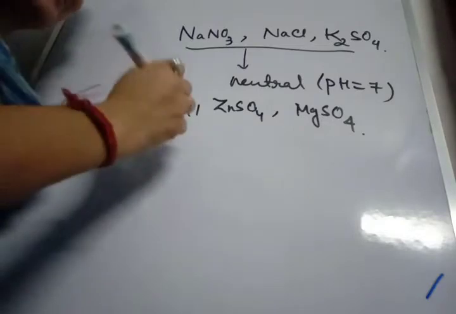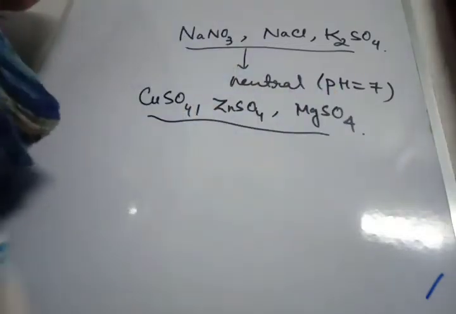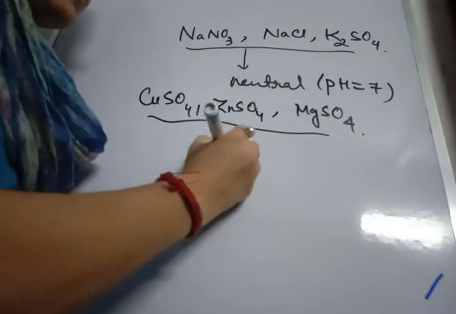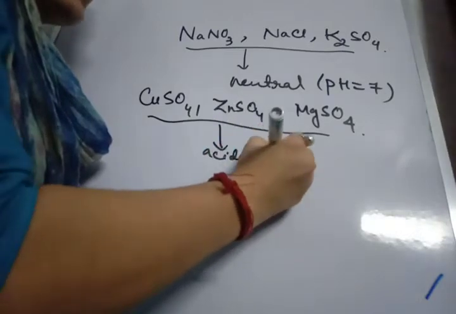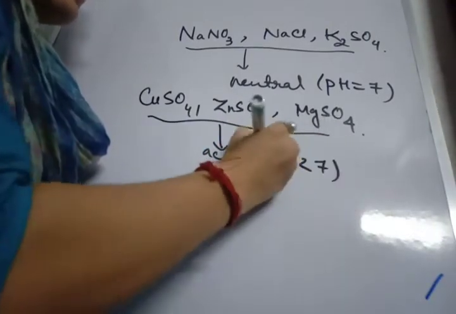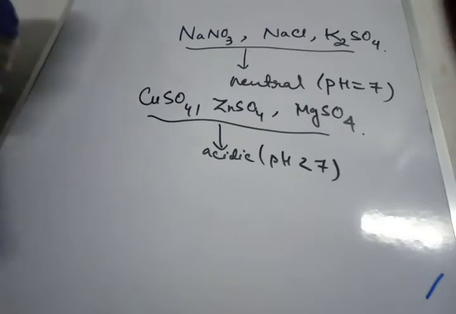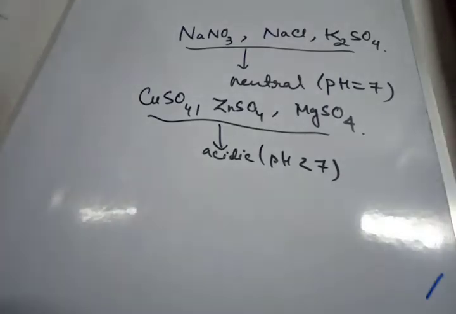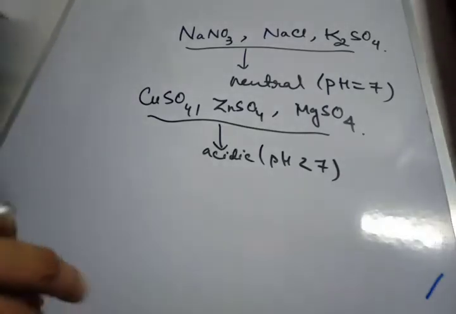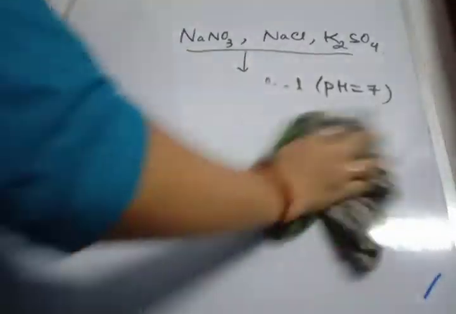So whenever they react with water, the nature of the solution will be what? Acidic, and pH will be less than 7. Last category under this, we have salts of weak acid and strong base.